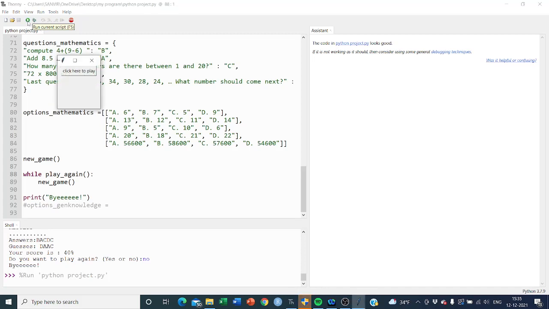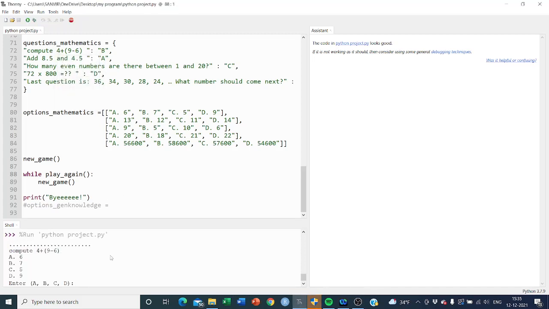When we run the command, it asks through this window, click here to play. We click here and everything comes under this shell. Suppose I'm giving B, and for this I'm giving A, and for this let's suppose C. Here let's say B, and here suppose D. See, 60% score is there. It means we had two wrong answers. So this is B, A, C, so our two answers are wrong. That's why it's calculating 60%.